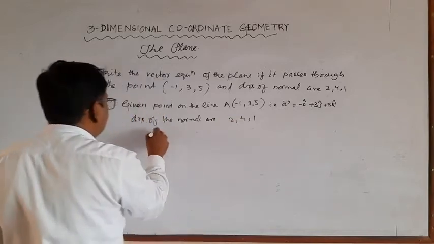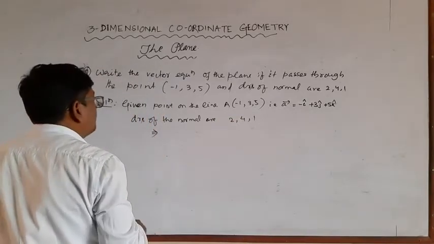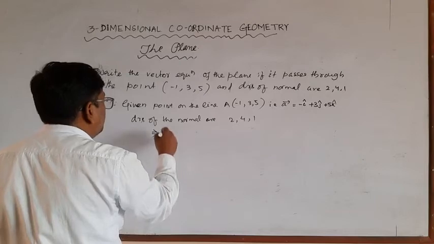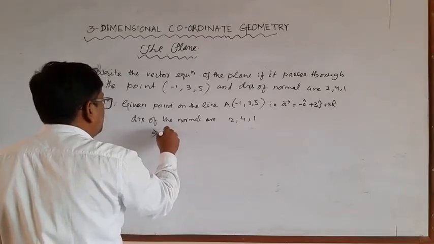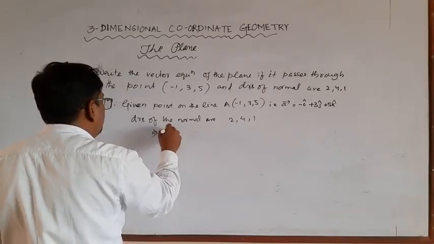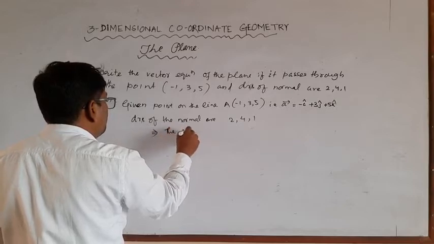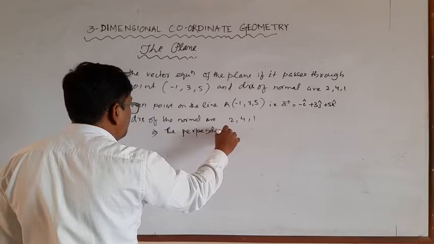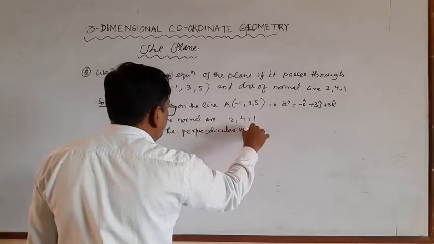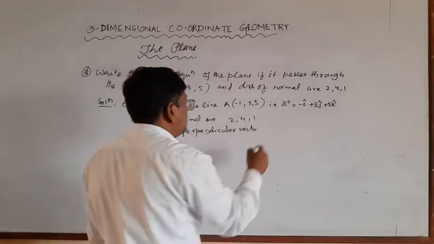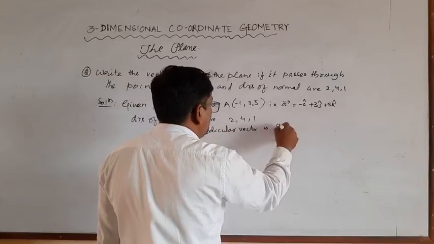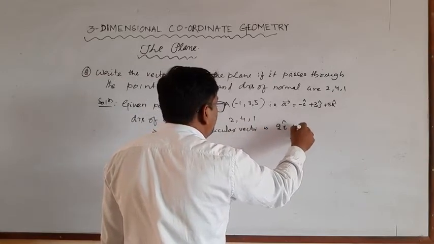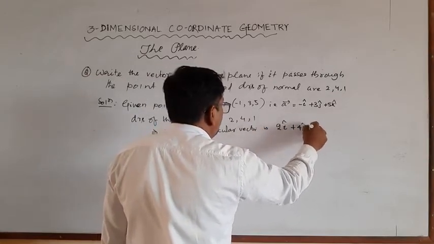That implies the normal vector, the perpendicular vector, is 2i cap plus 4j cap plus k cap.